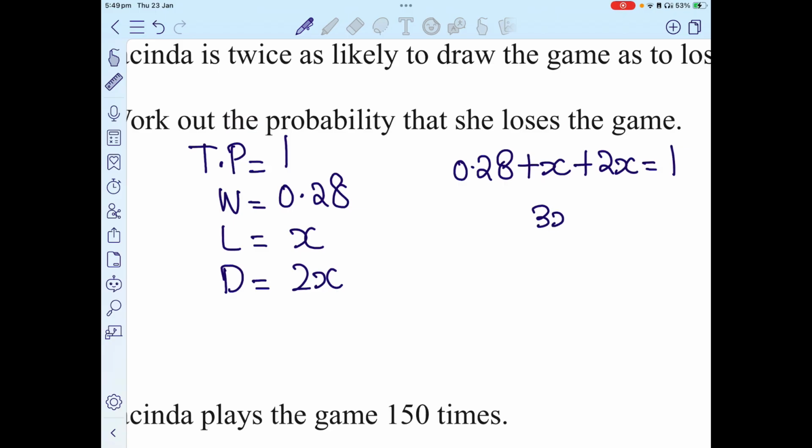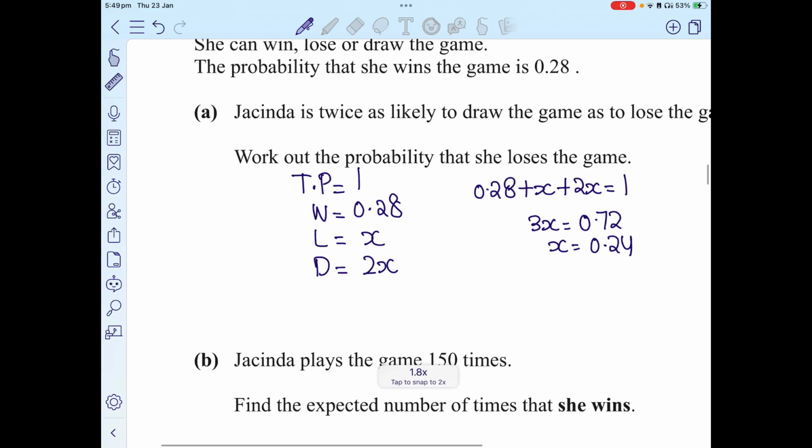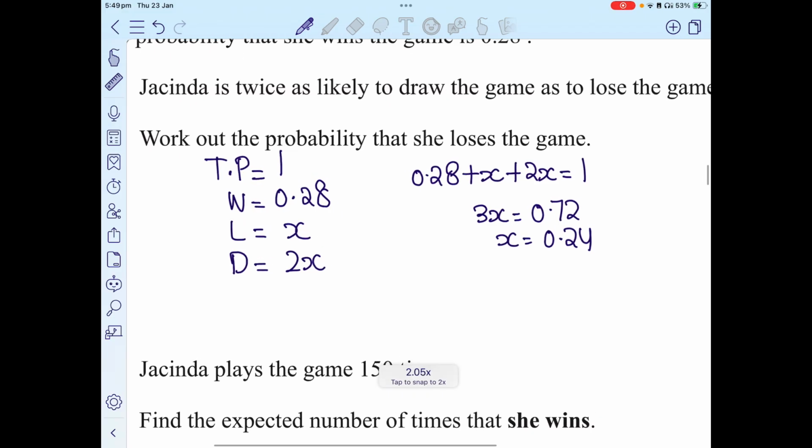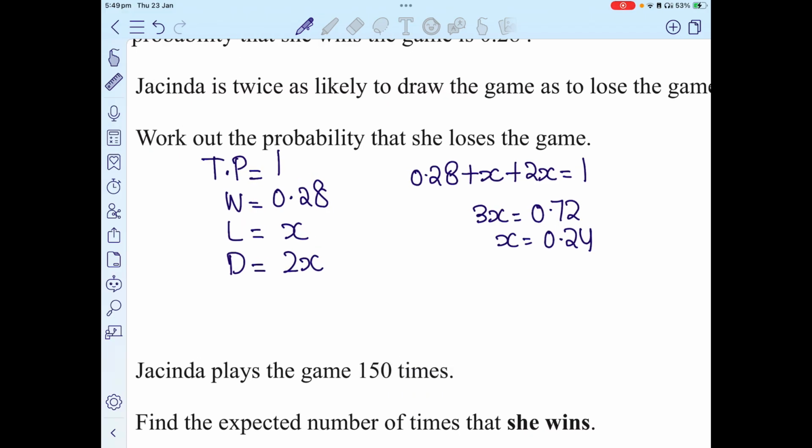So 3x is equivalent to 1 minus 0.28, which is equivalent to 0.72. x is equivalent to 0.72 divided by 3, which is equivalent to 0.24. All right, so x is the probability that she loses the game, and that probability is 0.24.